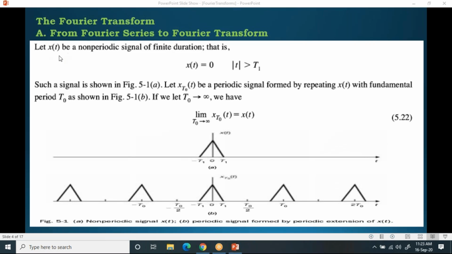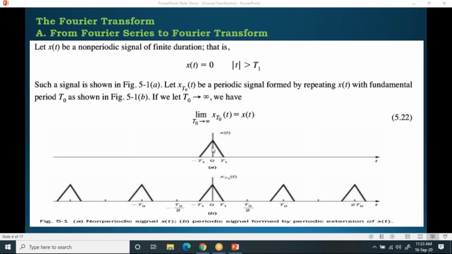Please try to understand. Now x of t is equal to 0 for mod t greater than t1. So that means for all values beyond t1, it is 0.